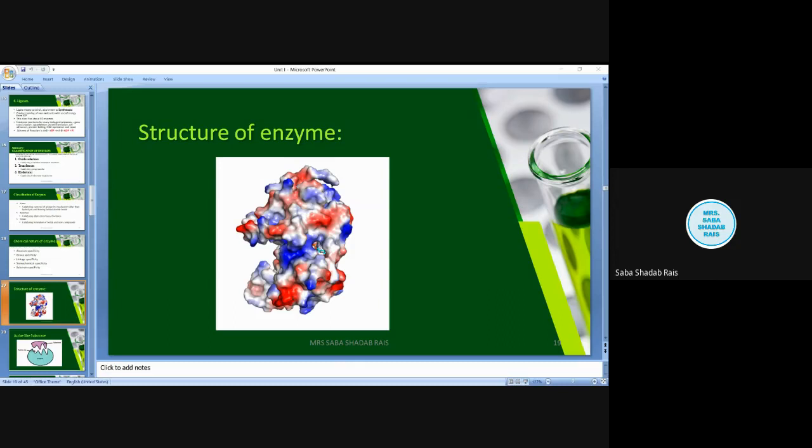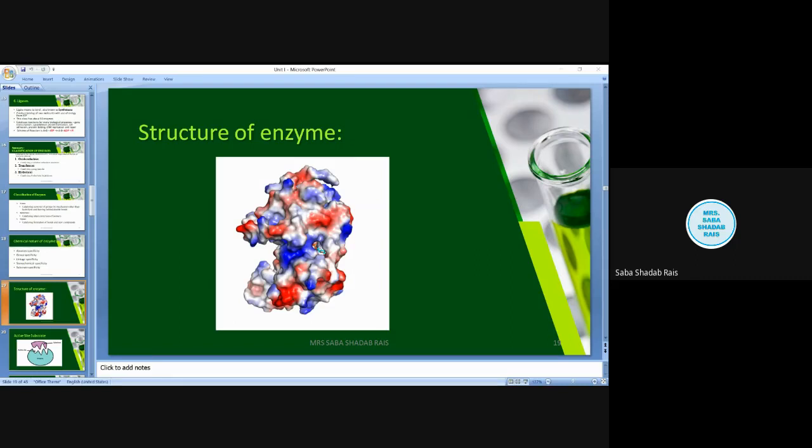Some enzymes can break a complex substrate into two simpler ones, from polymer to monomer, right? But in some cases we have seen that the enzyme can bind substrates, like ligases, as we have learned. So the substrate can be broken down into one product, or it can be broken down into multiple products. So this is all about the active site of the enzyme.